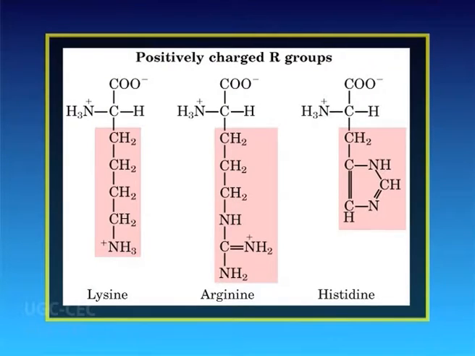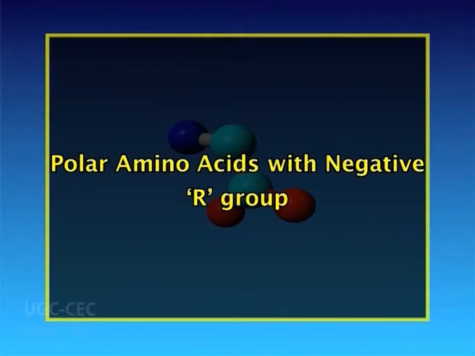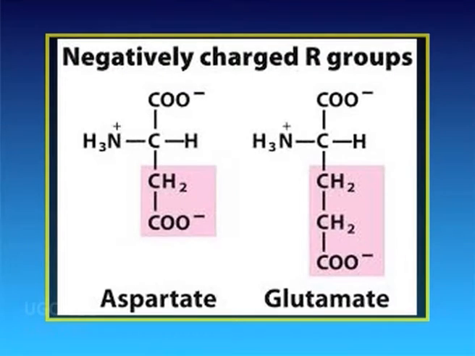The 3 amino acids lysine, arginine and histidine are included in this group. Now, polar amino acids with negative R group. The dicarboxylic monoamino acids, that is aspartic acid and glutamic acid, are considered in this group.